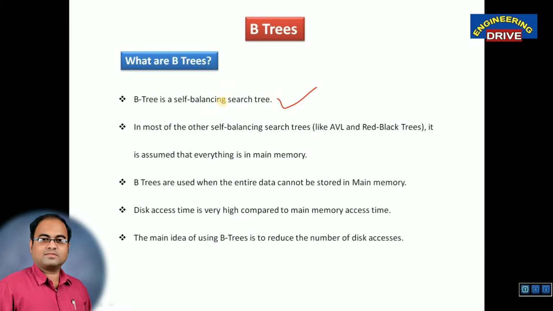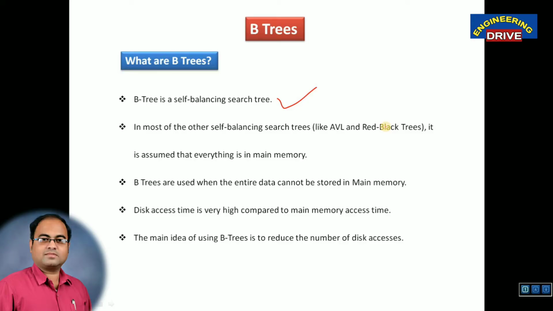In order to understand the meaning of a balanced search tree, go ahead and watch my video on AVL tree first, so that you will have clarity. The second point about B trees: in most of the other self-balancing search trees like AVL and red black trees, still I need to discuss red black trees. I will shortly upload that video also. You can go ahead and watch it in my playlist data structures.